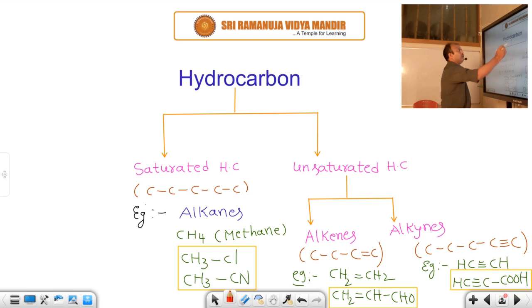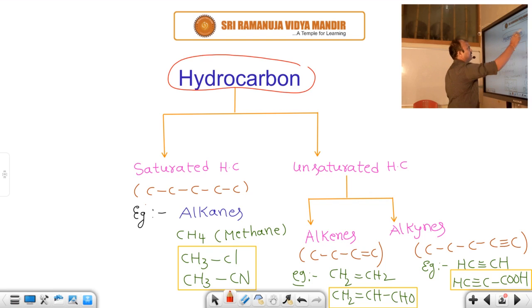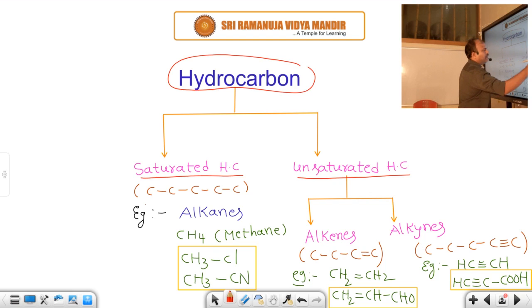Take a look here. Hydrocarbons can be classified as saturated hydrocarbons as well as unsaturated hydrocarbons. First of all, you have to understand what a saturated hydrocarbon is.